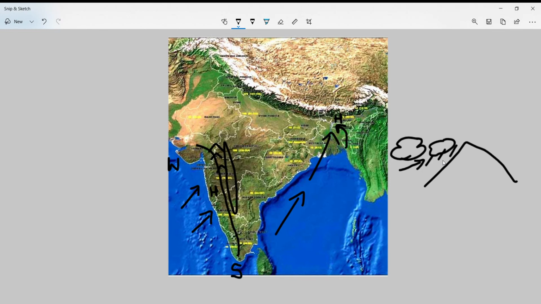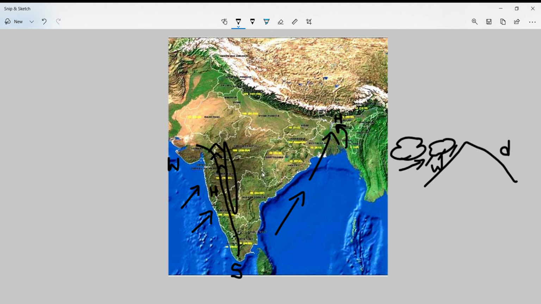So this side will be called the side which is getting rain, and this side is called rain shadow because all the rain has happened here. The backside has remained dry, so this side will remain dry and this side will remain wet. This side is called windward side. This side is called leeward side. This side gets rainfall. This side doesn't get rainfall.